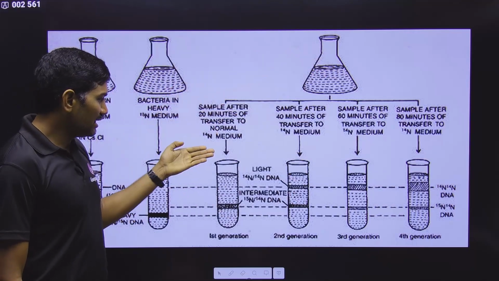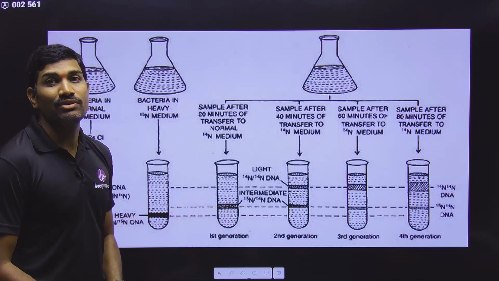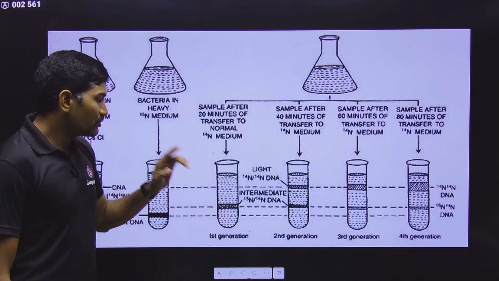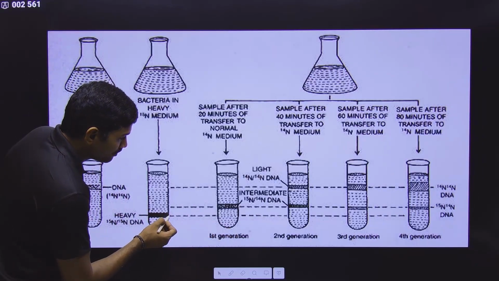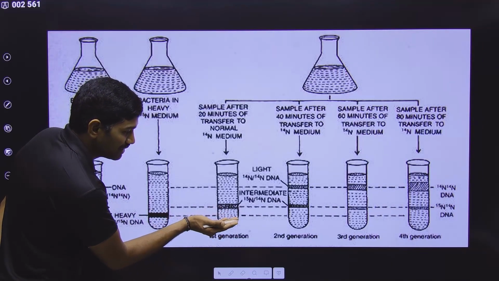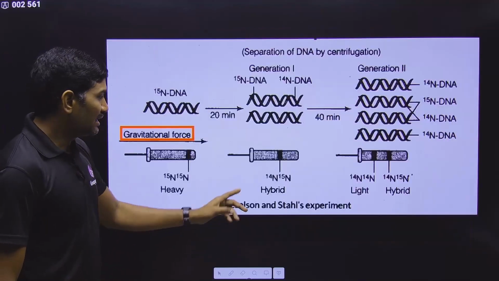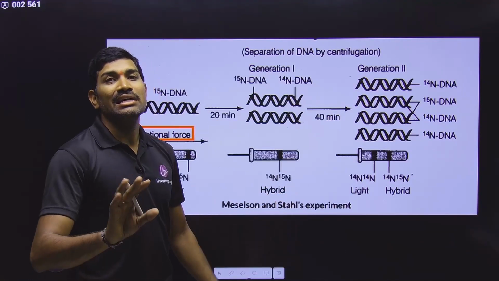From that, they isolated DNA and subjected it to cesium chloride density gradient. This is also very important: cesium chloride density gradient medium. So here also they got only one band. But please understand, the level of this band and this band are not the same. This one is a little bit higher. That means the density of this one is lesser than this. And technically it is a hybrid. That means one strand is N15, the other strand is N14.